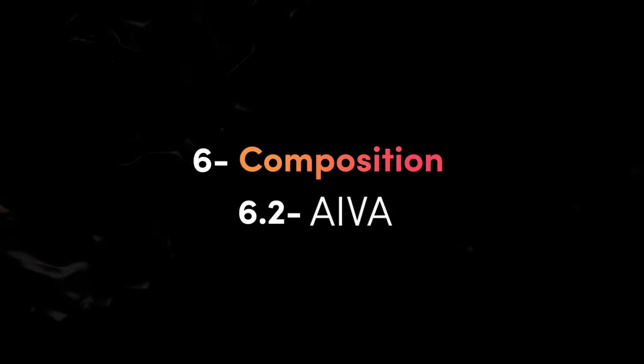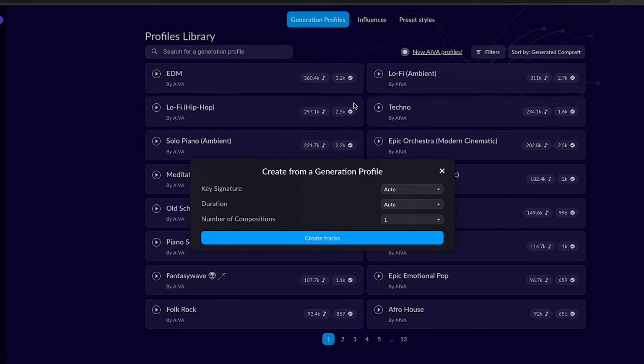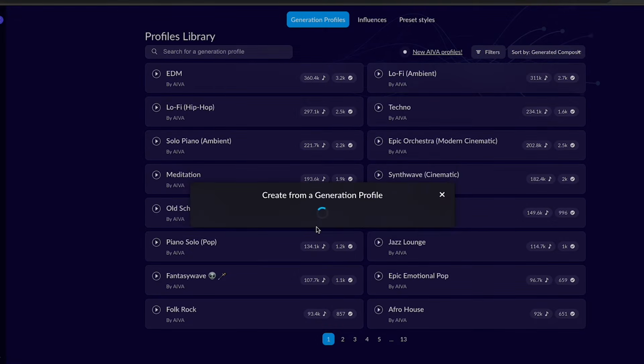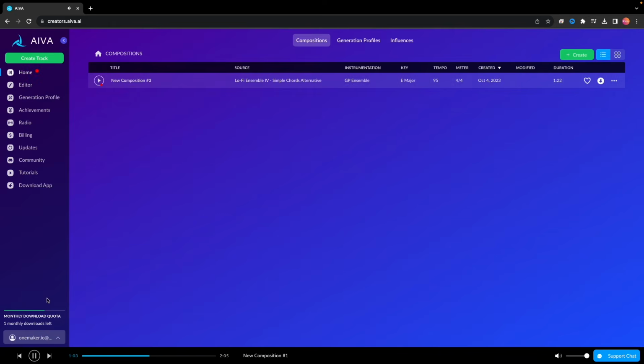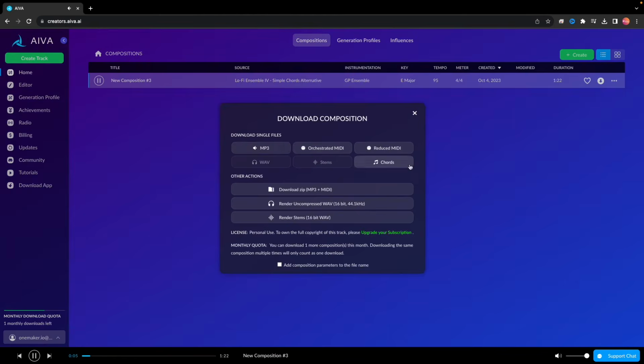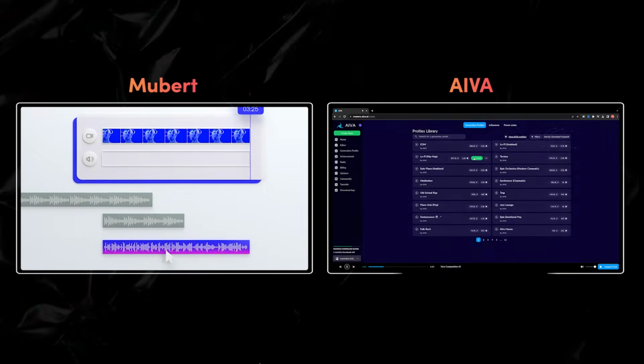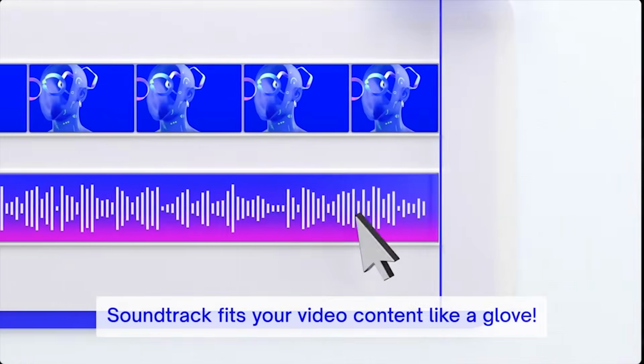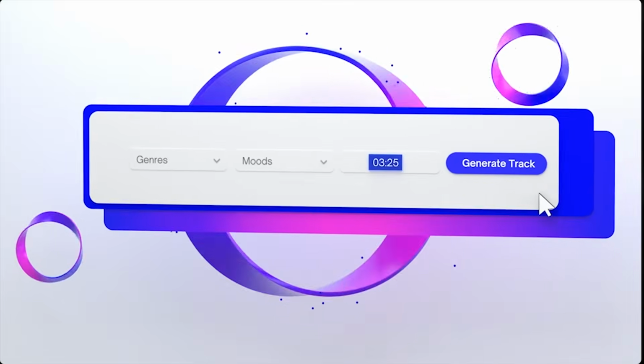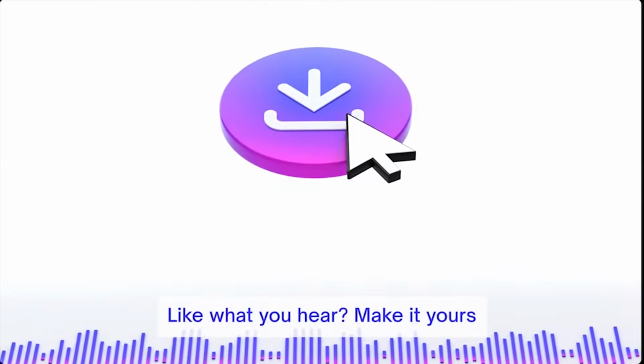2. AI VA, AI composer for orchestral music. Choose style and mood. Create original pieces or remix existing ones. Free plan, compose unlimited, 3 monthly downloads. No monetization, requires attribution. I loved Mubert though. Mubert is easy to use where you can enter your mood, genre, style, or theme in the prompt box.